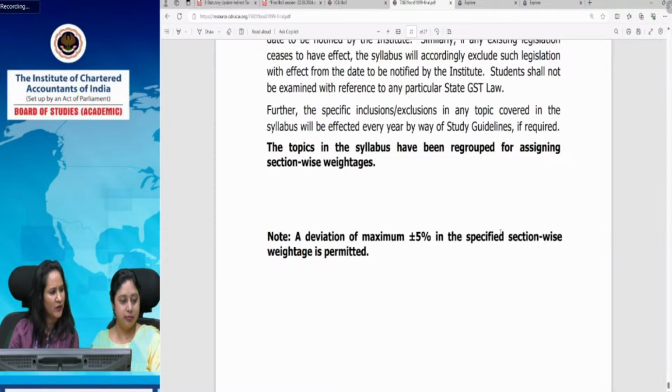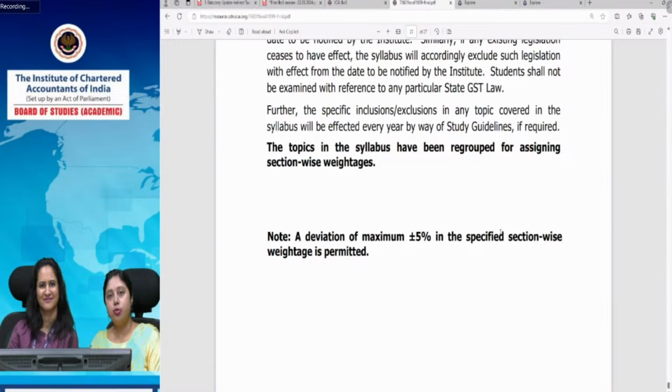If we quote a circular date without mentioning circular number, would it be a right approach? Mansha, basically, quoting of notification number as well as circular number is not expected from you. It is your wish if you want to quote the circular number. However, I will advise that it's better not to quote than to misquote a circular number or notification number. And in fact, here I would like to add that circular numbers, notification numbers, and in fact section or rules also, students generally have a confusion whether we should write them or not. So you can write them, but only if you are very sure about them.